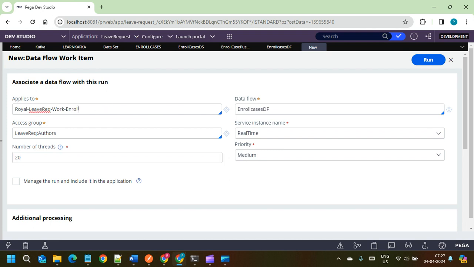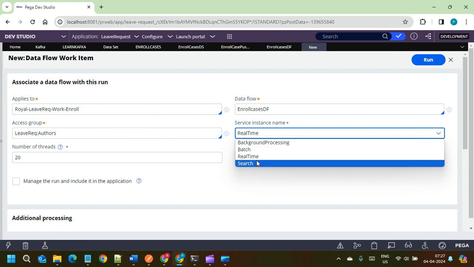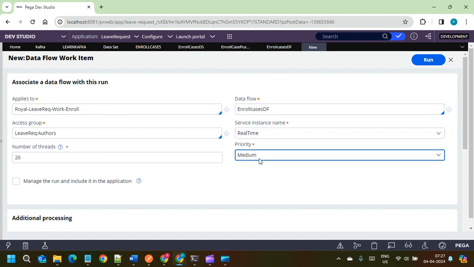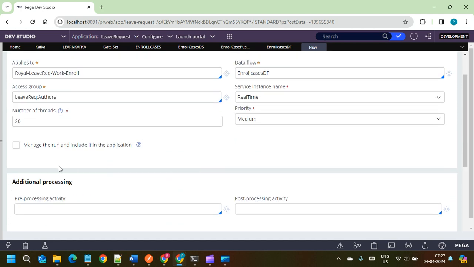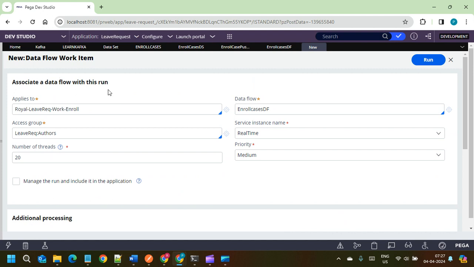This applies to class, and this is the data flow name. This is the access group using which this data flow can run, and this is either background processing, batch, or real time. It's real time, so I'm using the real time node classification, and priority is medium. Even we can give pre-processing and post-processing details, but when we run it here, this will keep on running. There will be no stop until we stop it manually. I'm going to click on run.